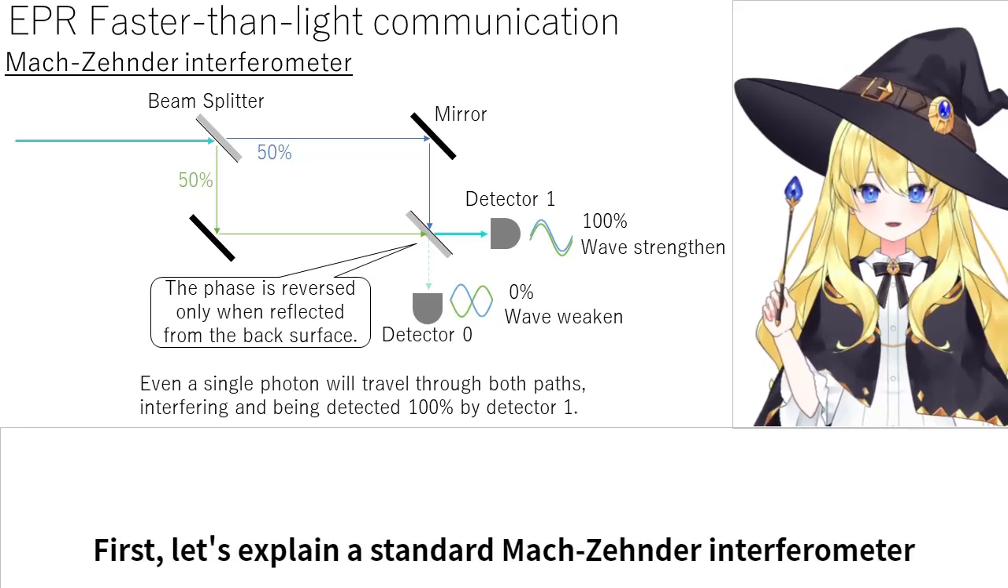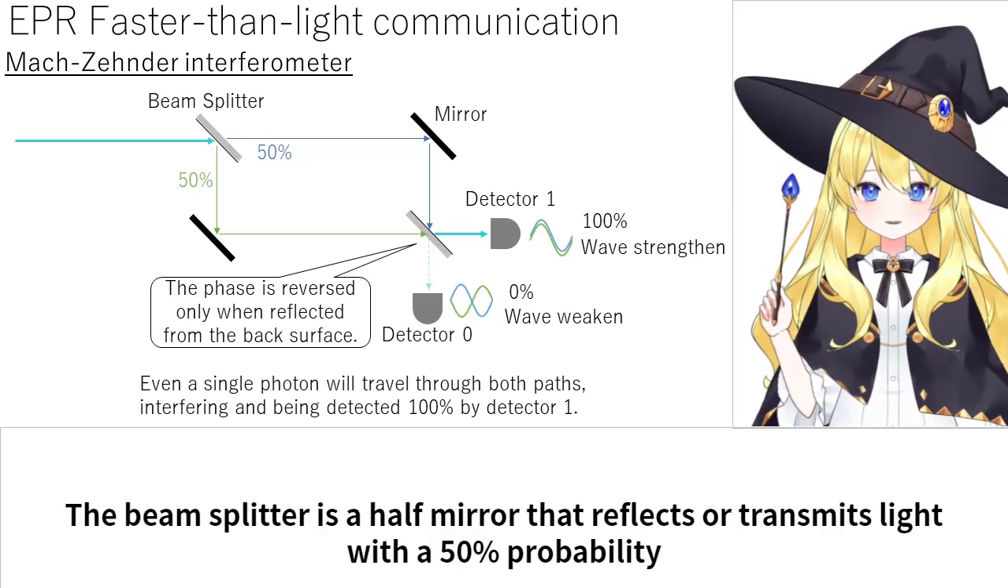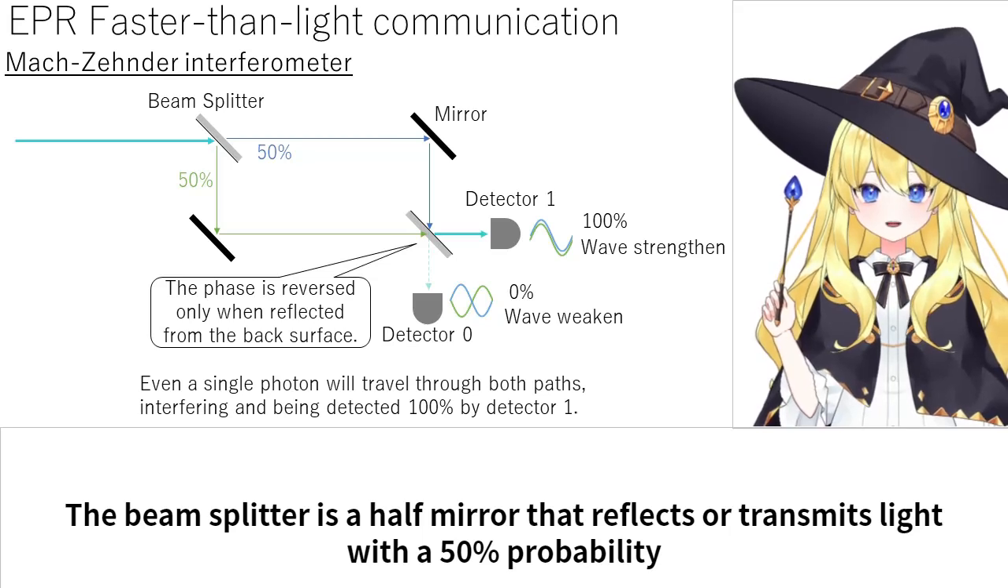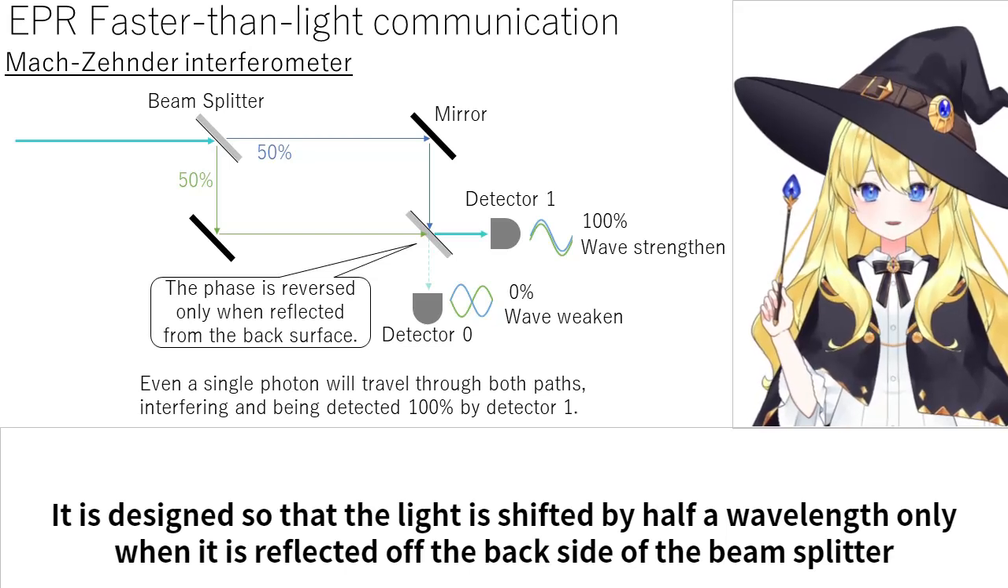First, let's explain a standard Mach-Zehnder interferometer. Light splits at the first beam splitter and recombines at the second. The beam splitter is a half mirror that reflects or transmits light with a 50% probability. It is designed so that the light is shifted by half a wavelength only when it is reflected off the backside of the beam splitter.